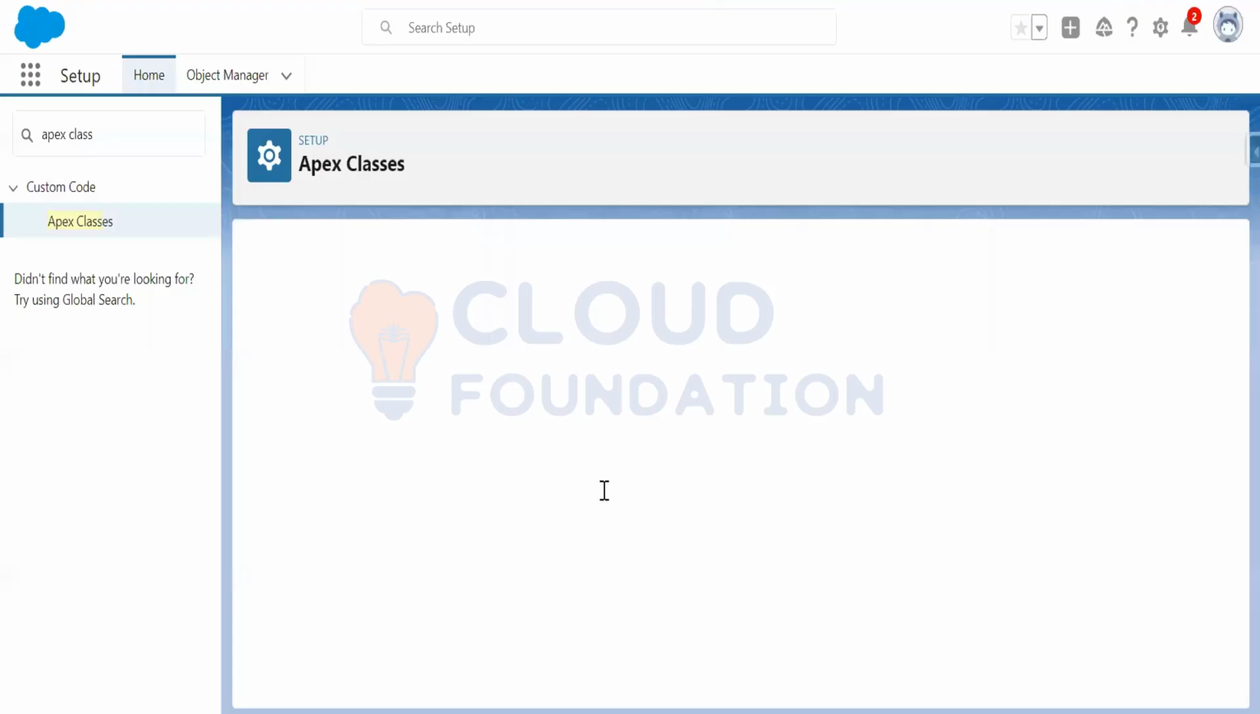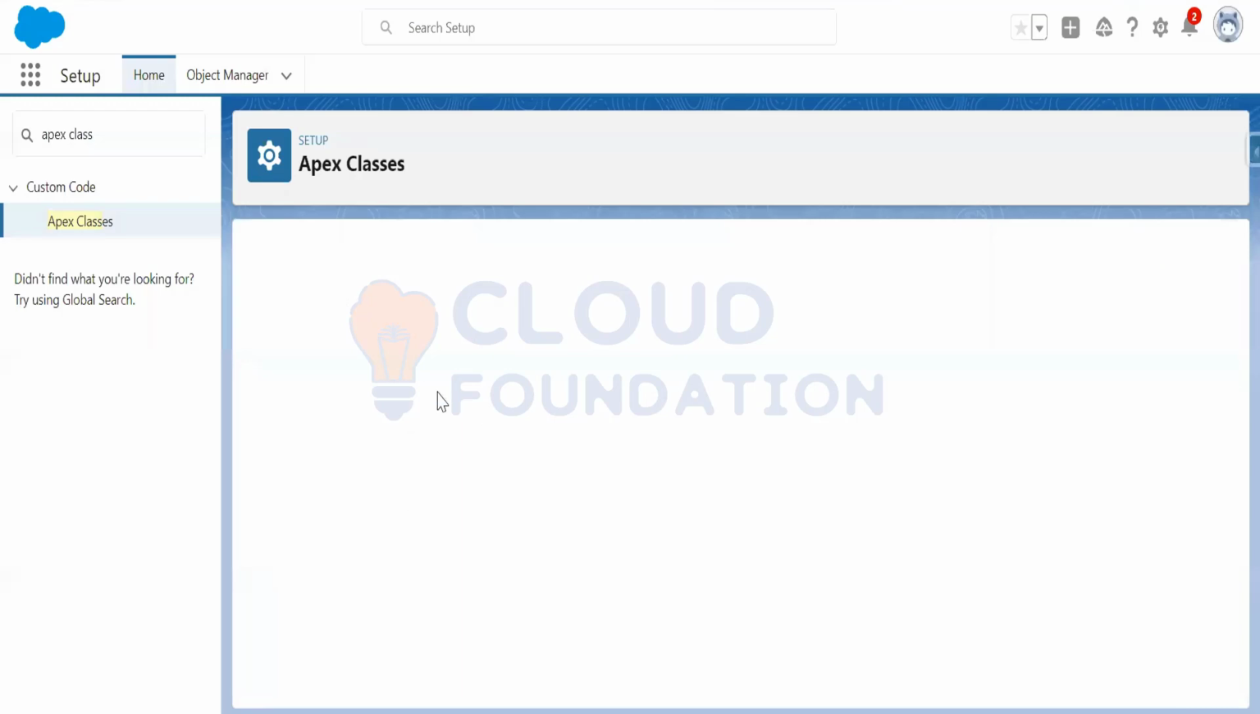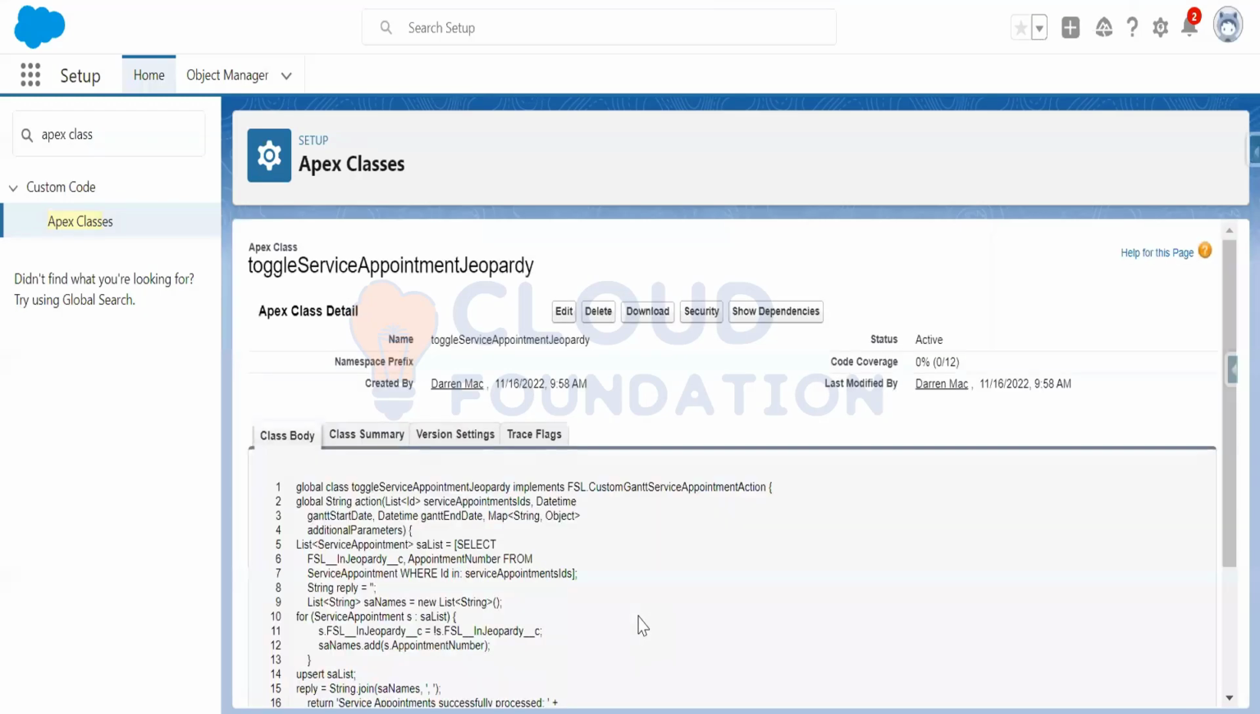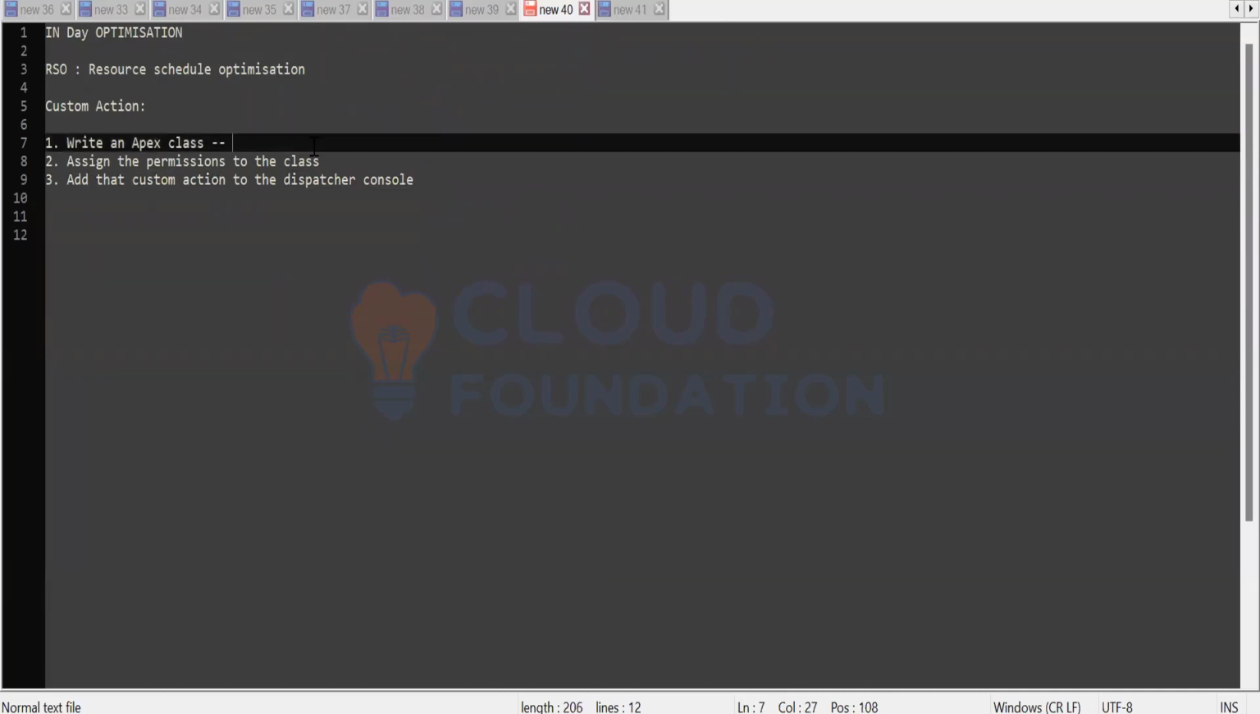I'm saving that class. Let me check if it's getting saved or not. Good. It is getting saved. Okay, it's saved. Now, after creating the class, I need to assign the permissions. So first I have created the class. Let me write step by step. Class has been created. It is done.